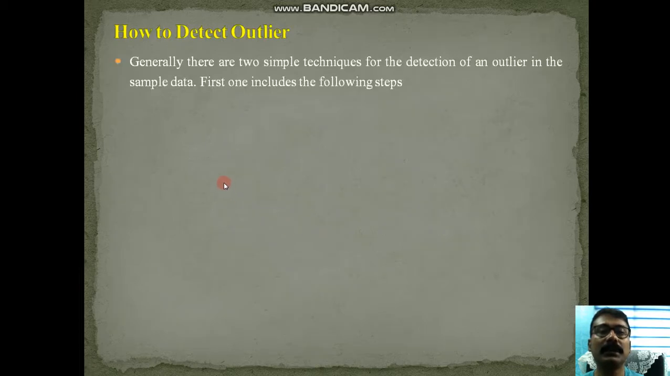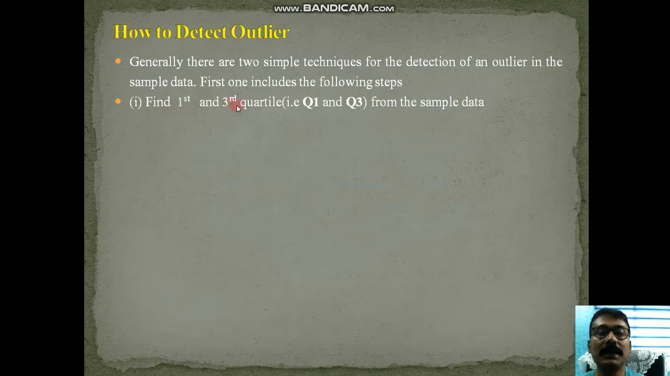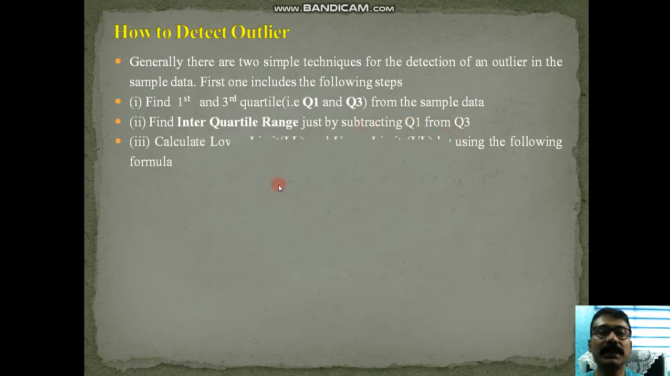How to detect outliers? There are generally two simple techniques for the detection of an outlier in the sample data. The first one includes the following steps. First, find the first quartile and third quartile, that is Q1 and Q3, from the sample data. Remember, Q1 is nothing but the 25th percentile and Q3 is the 75th percentile. Then find the interquartile range just by subtracting Q1 from Q3.